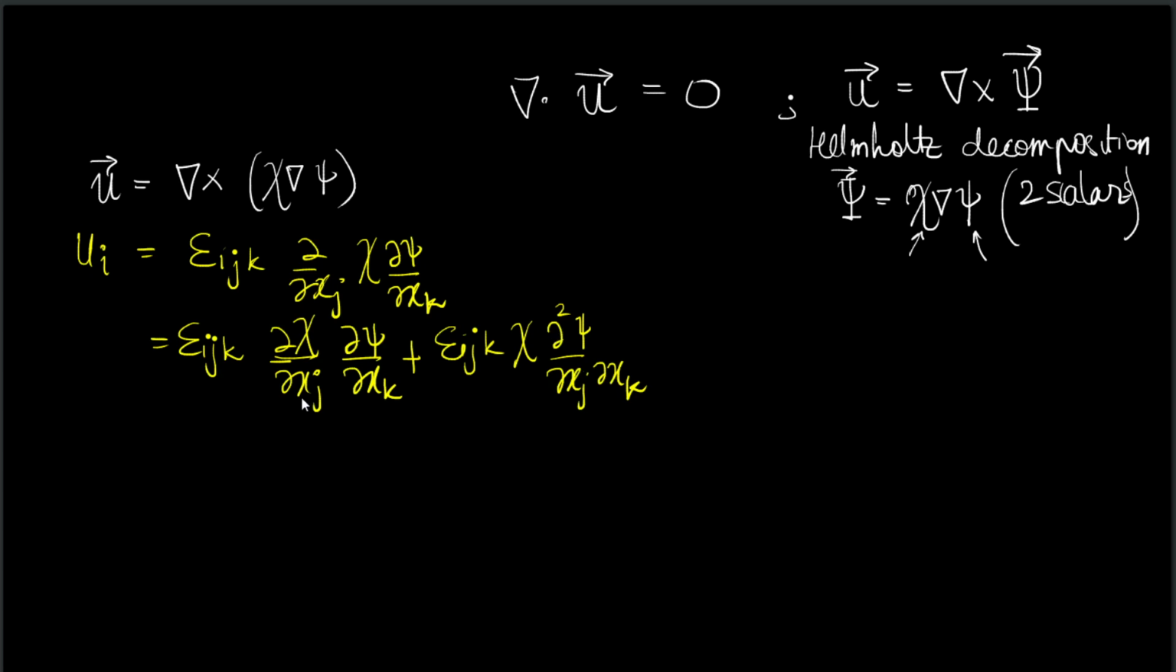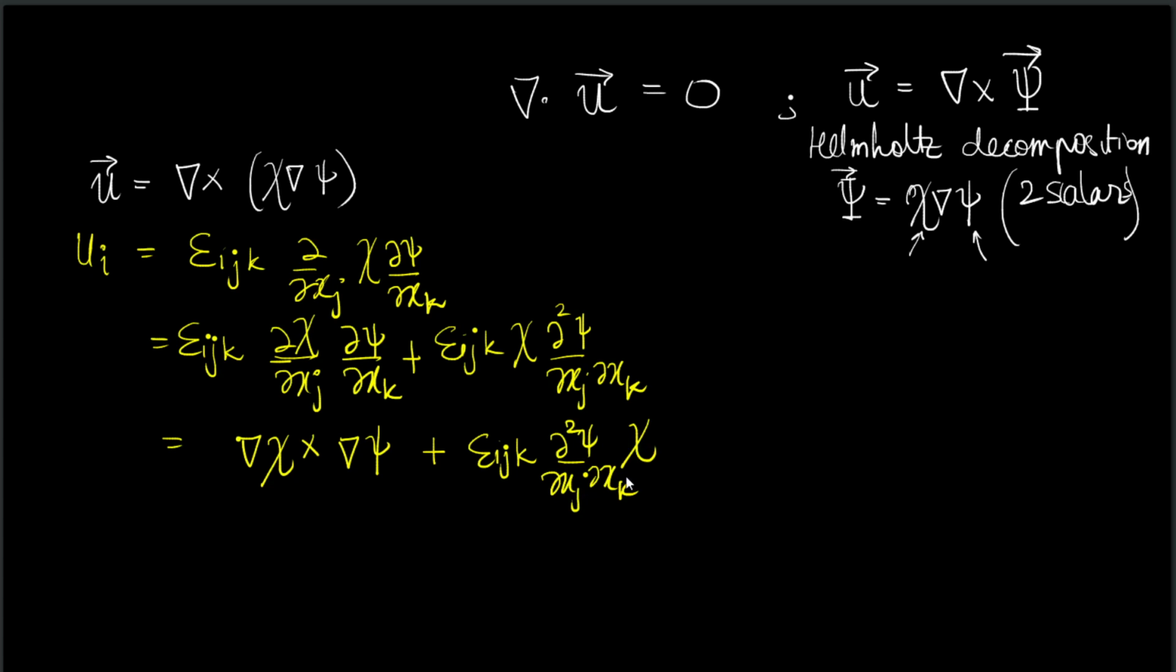I can simplify it as this, and epsilon ijk ∂chi/∂xj ∂psi/∂xk is equal to the gradient of chi cross the gradient of psi. What about the second term? Let us write this down: epsilon ijk ∂²psi/∂xj∂xk times chi.